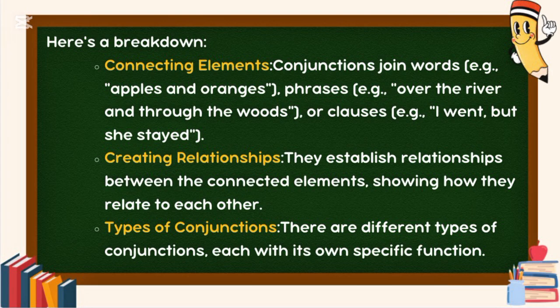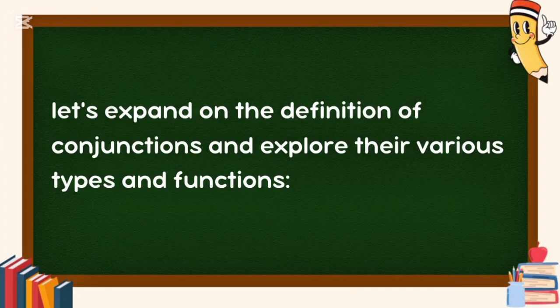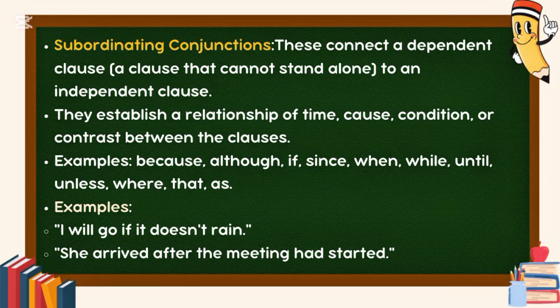Types of conjunctions. There are different types of conjunctions, each with its own specific function. Let's expand on the definition of conjunctions and explore their various types and functions. Subordinating conjunctions. These connect a dependent clause, a clause that cannot stand alone, to an independent clause. They establish a relationship of time, cause, condition, or contrast between the clauses.